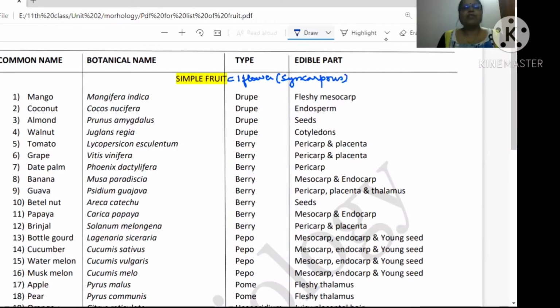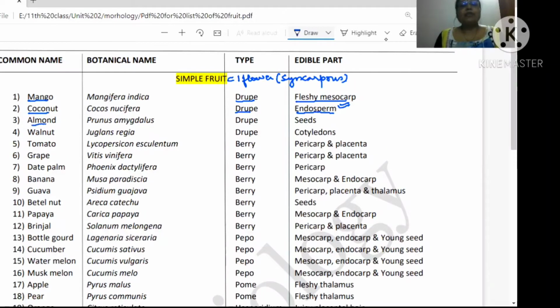The first example is mango. Biological name is Mangifera indica. It comes into drupe. Drupe fruits are also known as stone fruits, and the edible part of the mango is fleshy mesocarp. Second example is coconut. Biological name is Cocos nucifera, which is also a type of drupe fruit, but its edible part is endosperm. Please, it is very important, learn it carefully. Edible part of coconut is endosperm.